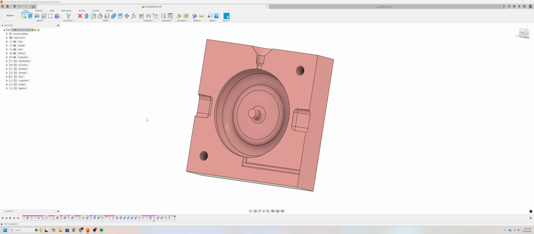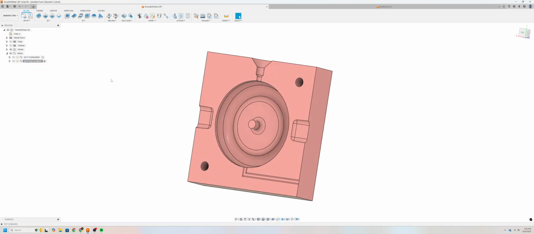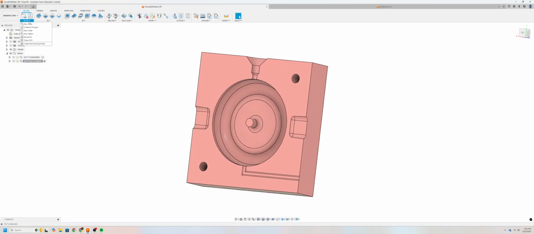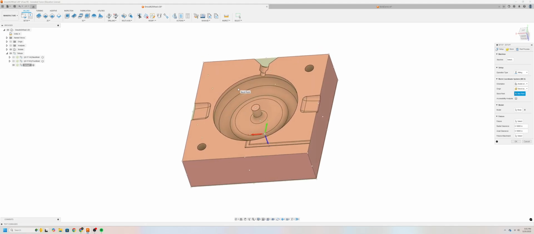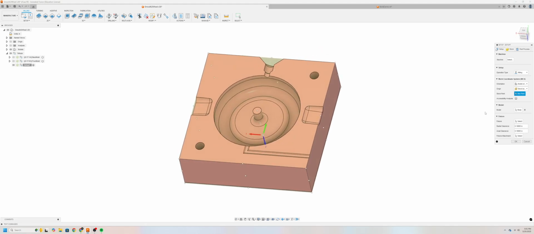In Fusion 360, switch to the manufacture workspace. We'll click the drop down and switch from design to manufacture. We'll then click setup, new setup, and select the front or back mold to start. You'll get a new pane on the right hand side. Now I'll skip selecting a specific machine since Fusion 360 can generate toolpaths without that detail at this stage, but we'll make sure we're on the milling tab.